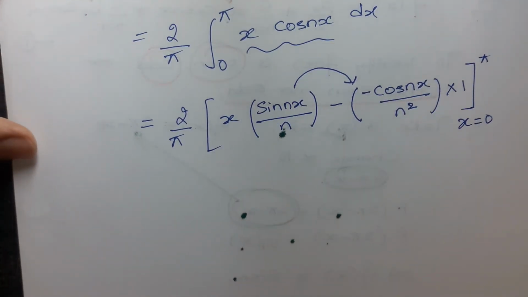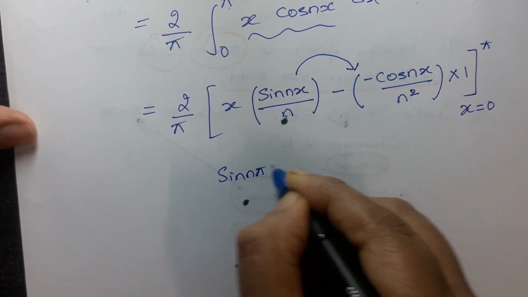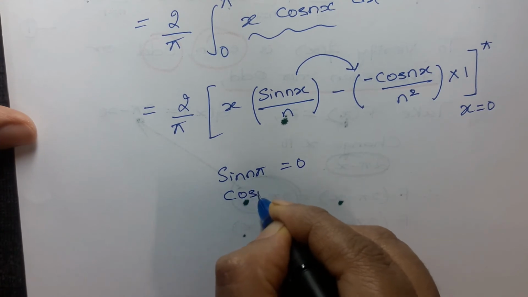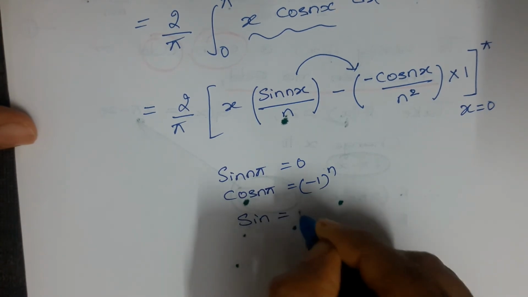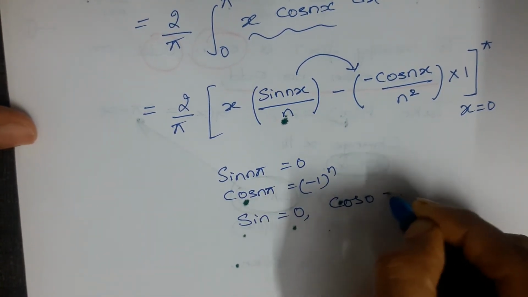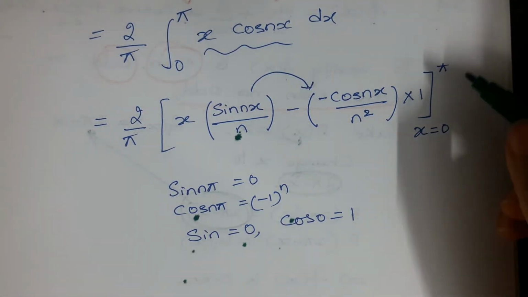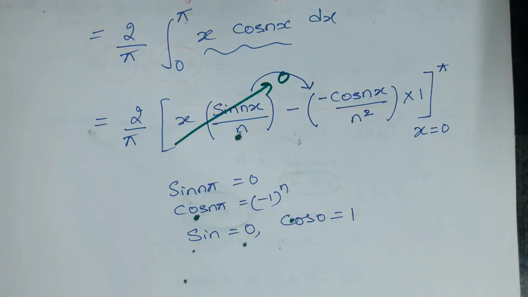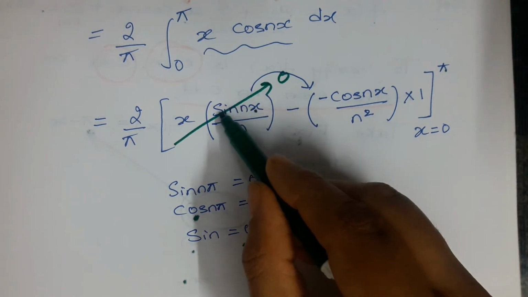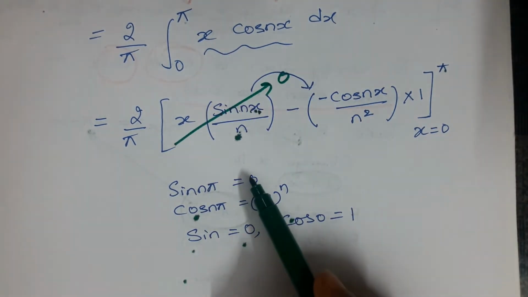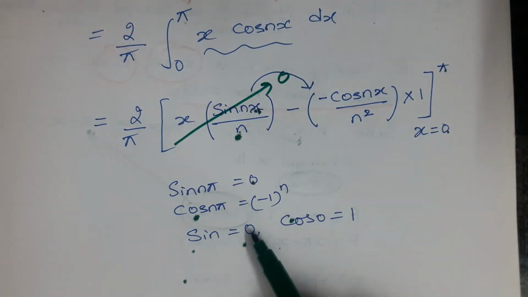Now substitute the limit. Sin n pi value is always equal to 0. Cos n pi is minus 1 to the power of n. Sin 0 is 0. Cos 0 value is 1. So remembering all these, you can directly take the value of sin nx as 0, because for upper limit x is equal to pi, sin n pi is 0, and for lower limit x is equal to 0, sin 0 is 0.